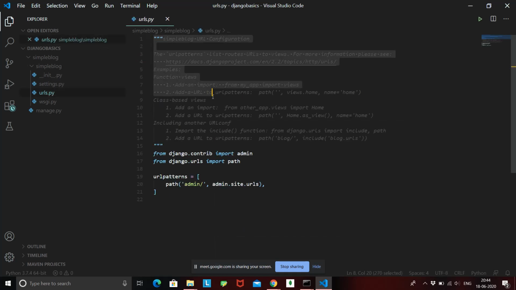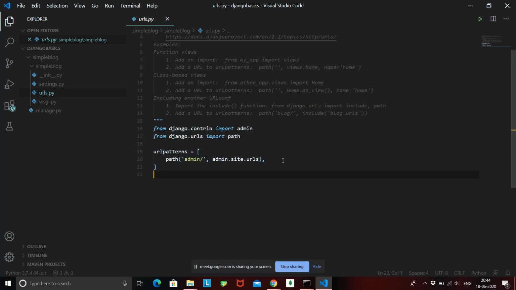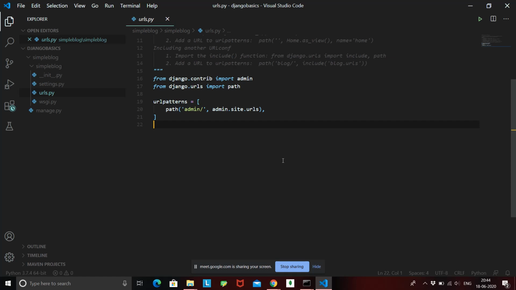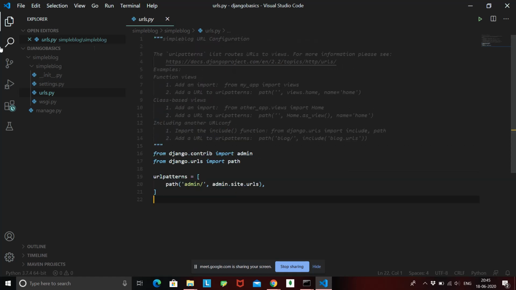Okay, so this is the URL page, and all the URLs inside our system are going to be written inside this file. So urls.py will hold all the URLs and all the paths of our website, and those paths are written over here. So path, and then you give it a URL, and in front of that URL you write a function. We'll be discussing more about it later, but urls.py will hold all the URLs that are accessible or valid inside your app. So that is what urls.py does.